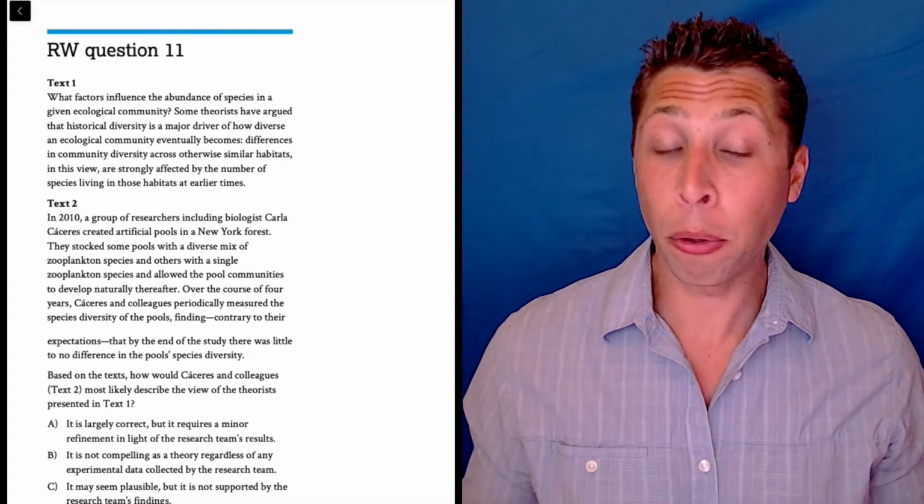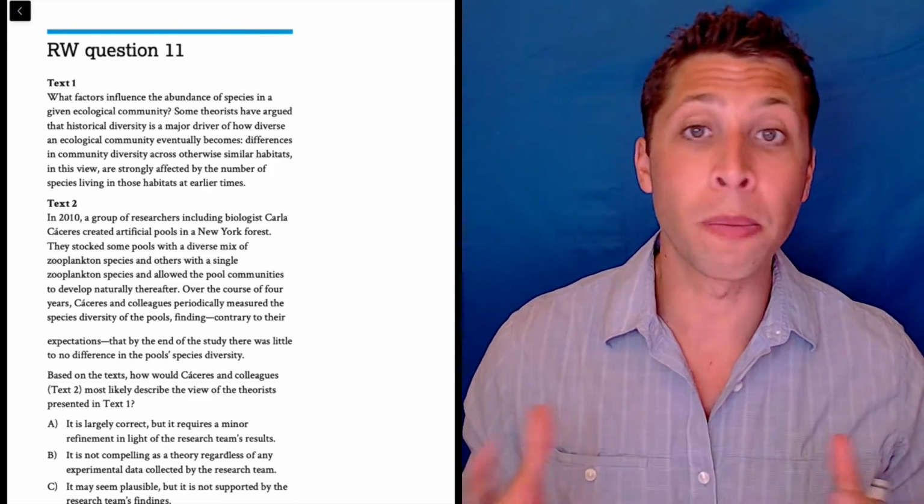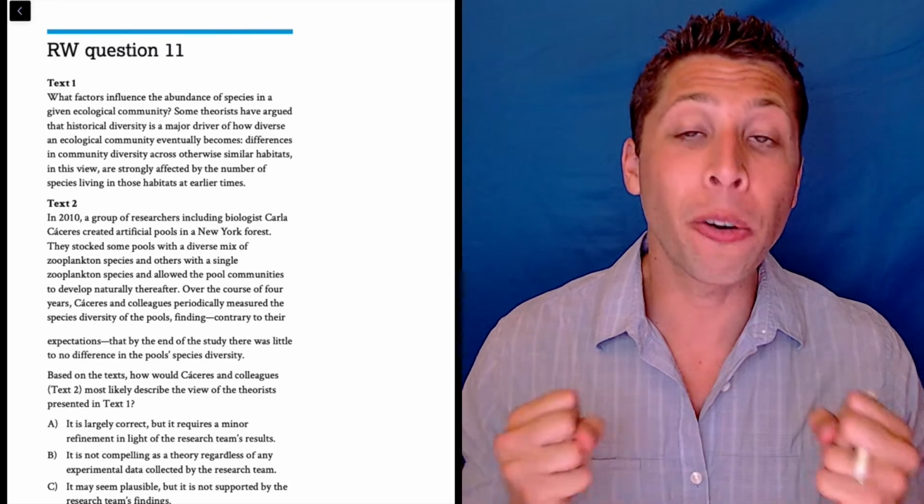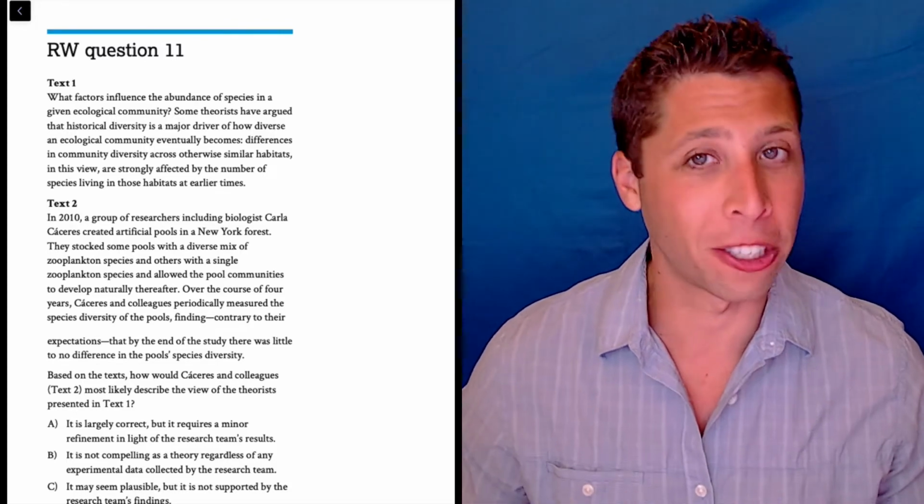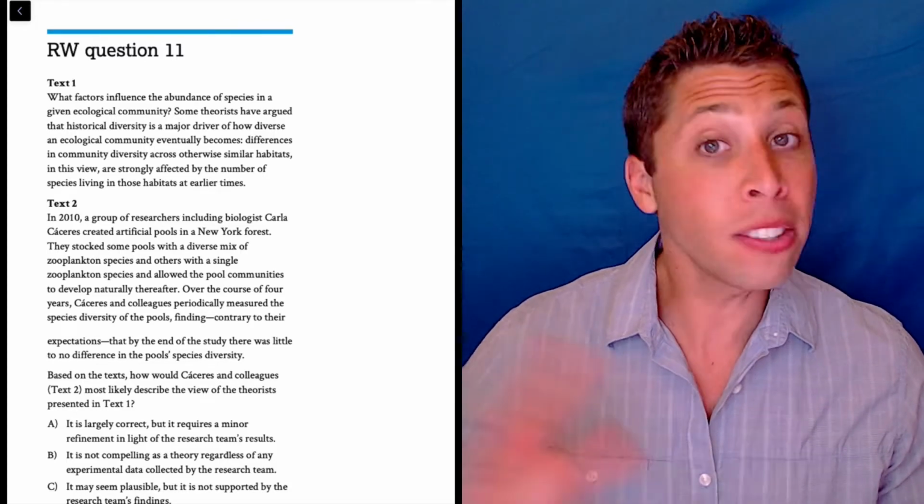All right, so here we have proof that the new SAT is going to include some double passages, but thankfully they are way, way shorter than the passages on the current version of the test. But it doesn't change our strategy.